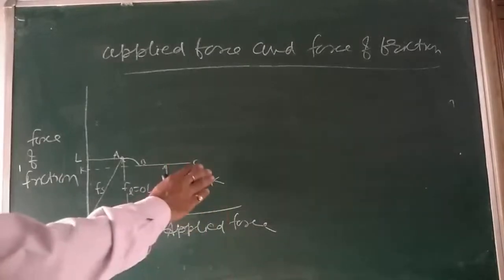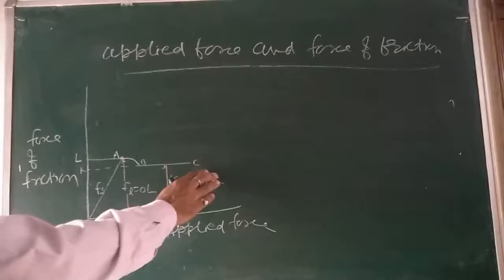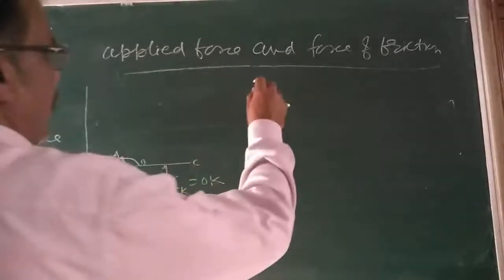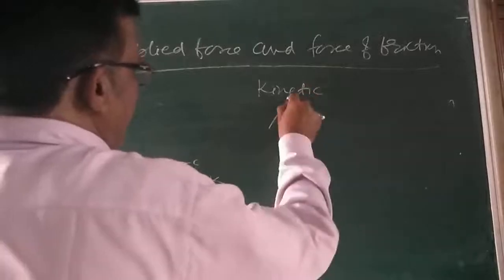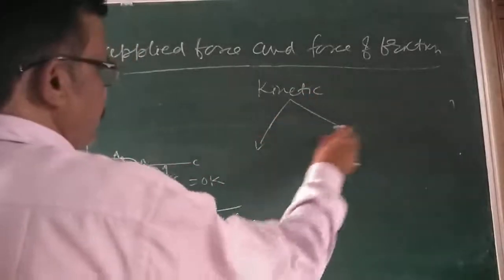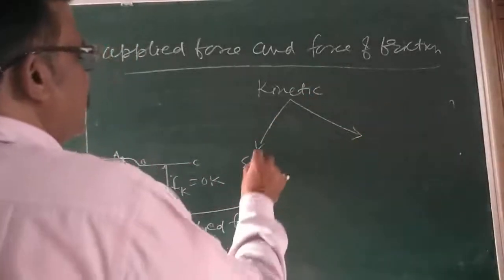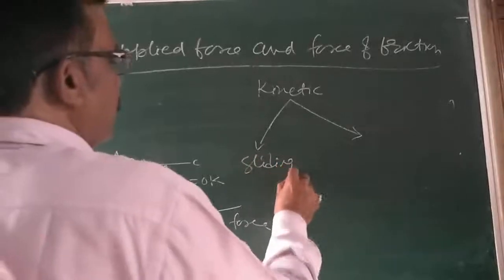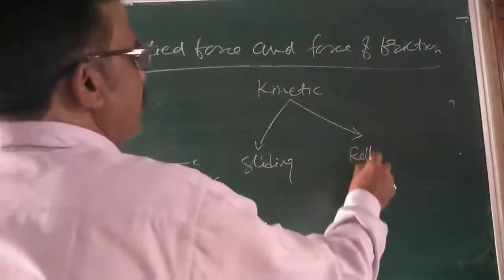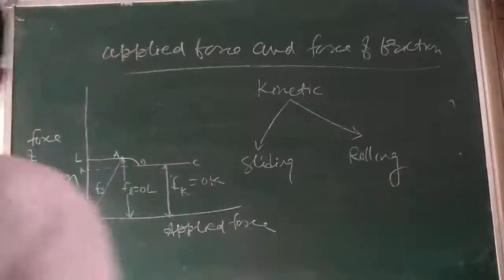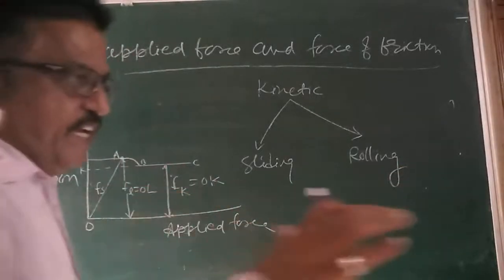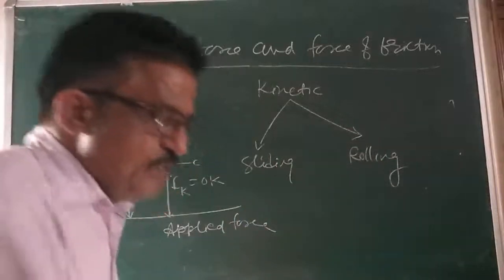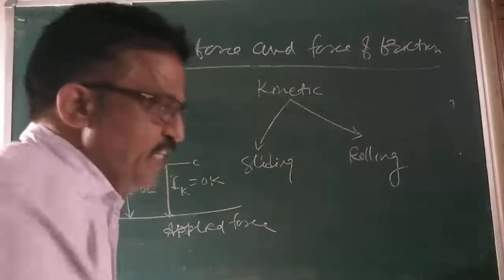Dynamic friction or kinetic friction are again of two types. First, sliding friction, or second, rolling friction. Sliding means rubbing, rolling means rotating, like this.